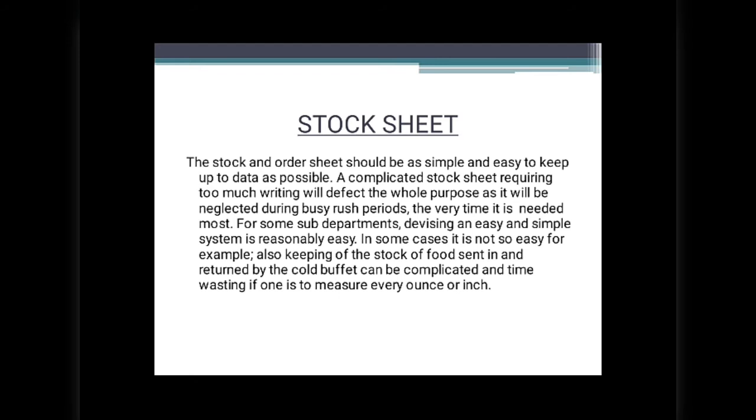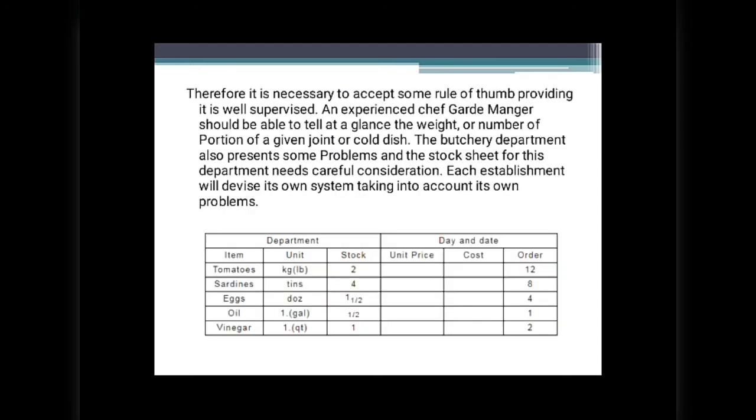For example, the keeping of the stock of food sent in and returned by the cold buffet can be complicated and time wasting if one is to measure every ounce or inch. Therefore, it is necessary to accept some rule of thumb, providing it is well supervised. An experienced chef garde manger should be able to tell at a glance the weight or number of portions of a given joint or cold dish.